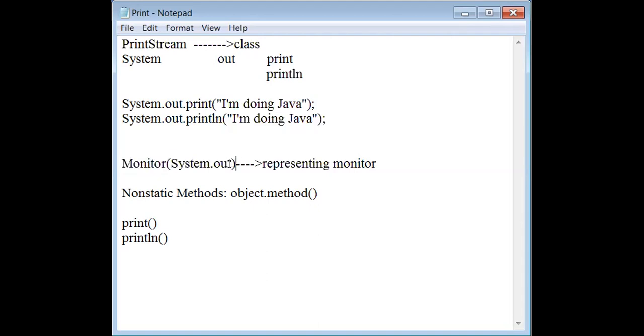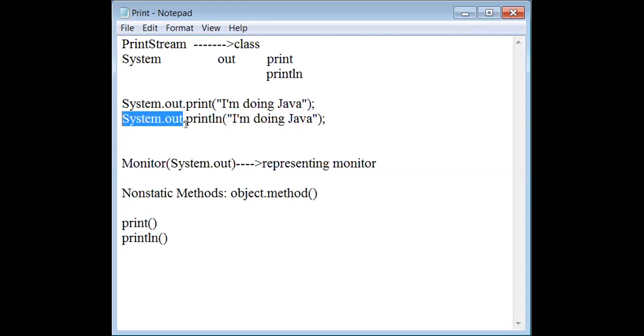So this is the object. System.out is the object representing your monitor. Okay, now we got that shape. So what I am doing here is object dot print. Here also object dot println. Yes or no? Right, got that shape? Working? Yes.